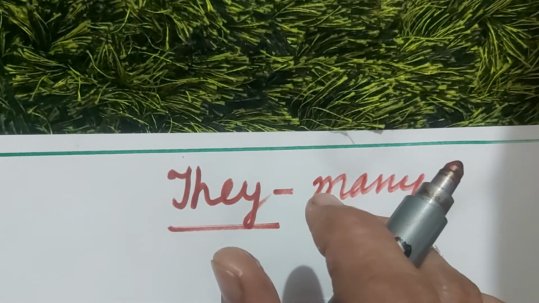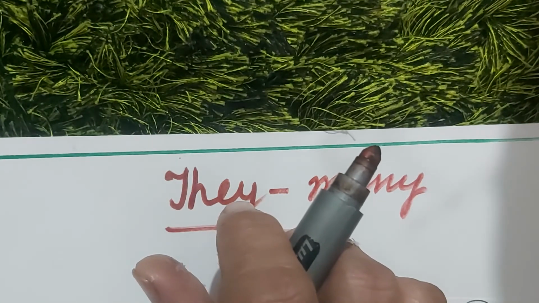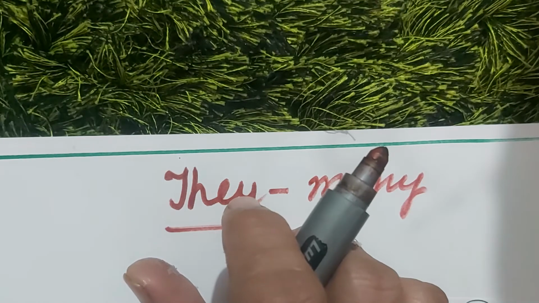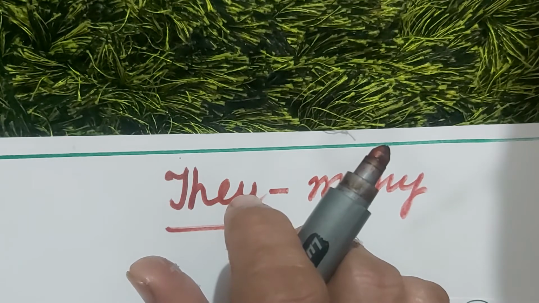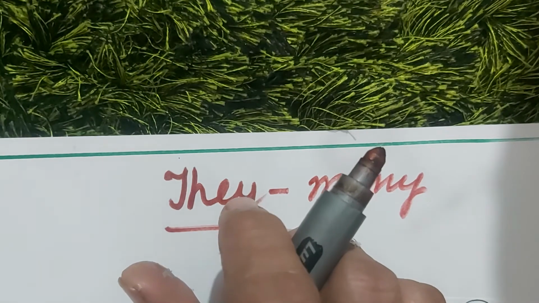For more than two people we use they. But for one person we do not use they. We use he, she, it. Okay. They and we are used for more than one person. हम तभी we और they का यूज करेंगे जब हम एक से ज़्यादा लोगों की बात कर रहे हैं. एक की नहीं, एक से ज़्यादा की बात करेंगे, तभी हम they और we का यूज करेंगे.